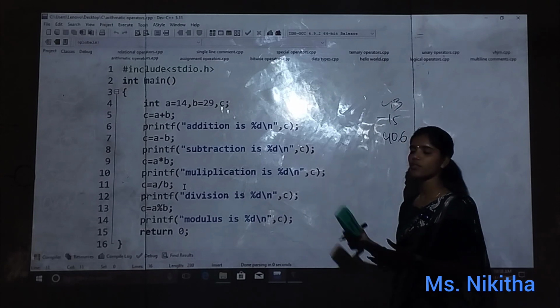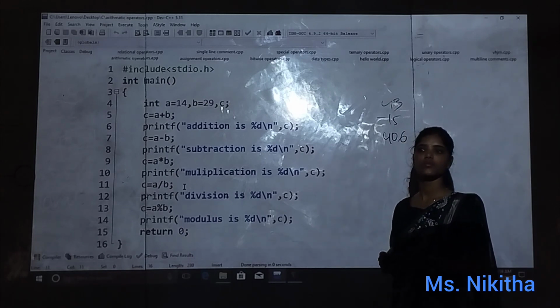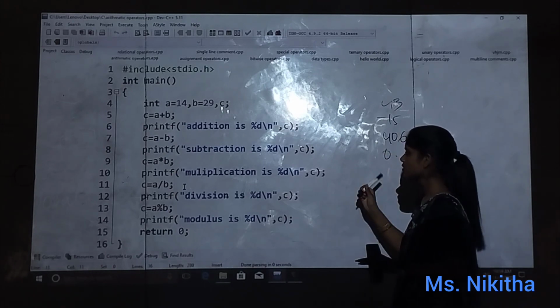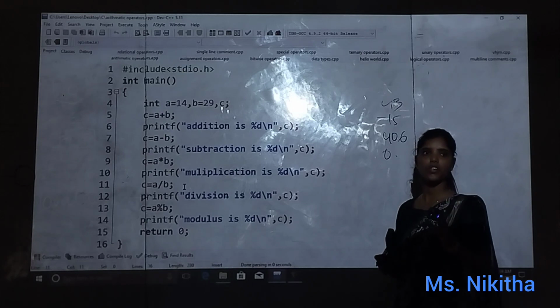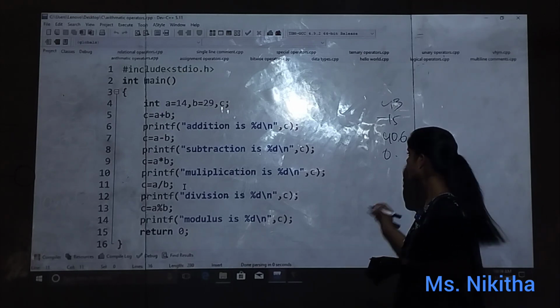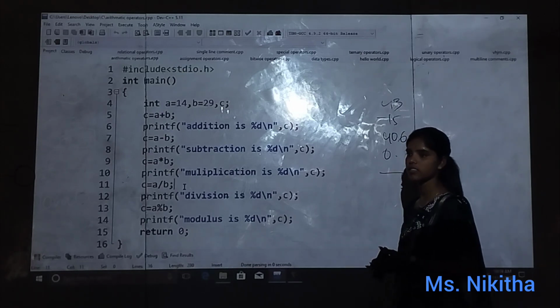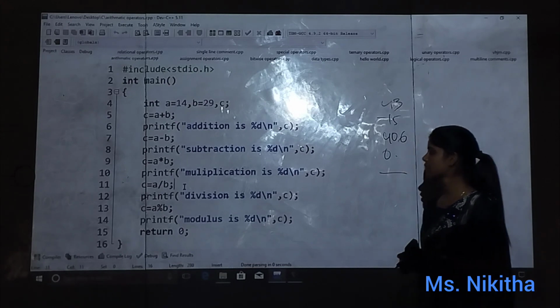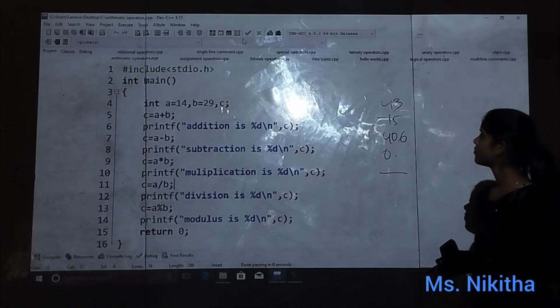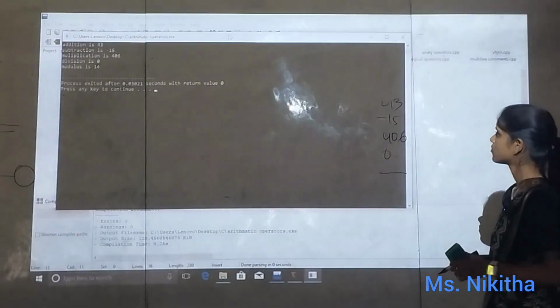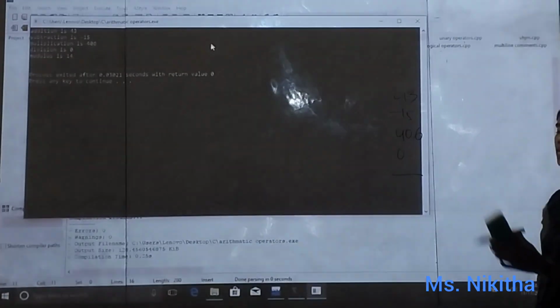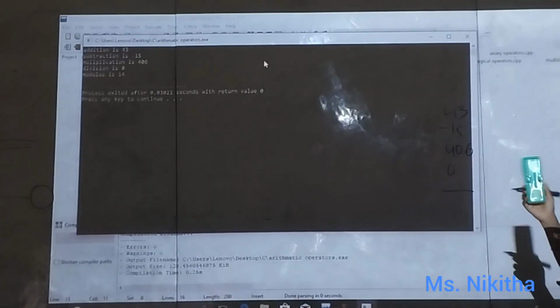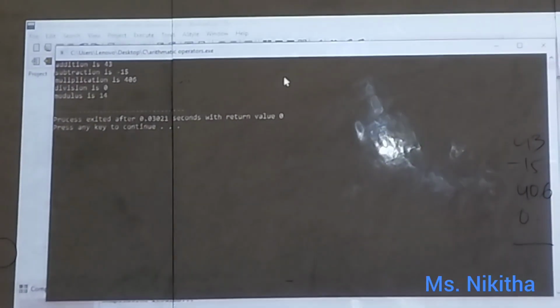Then a divided by b. So a by b means 14 by 29. What is the value? 0 point something we are going to get. After that a modulus b. If you do 14 modulus 29, whatever value we get, we will get here. Is that okay? So shall we run the code? Addition is 43, subtraction is minus 15, multiplication 406, division is 0.